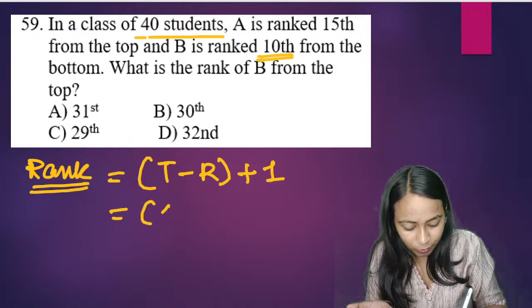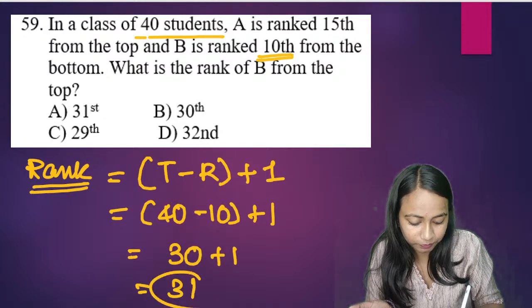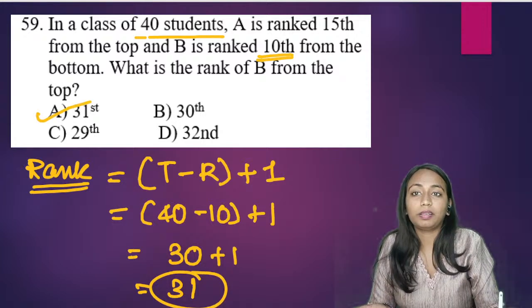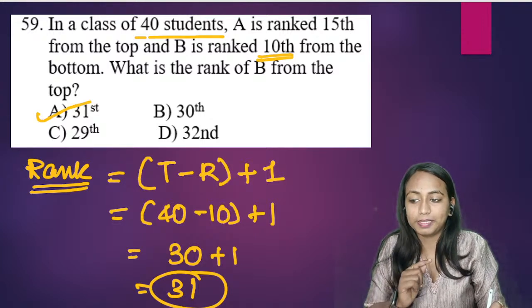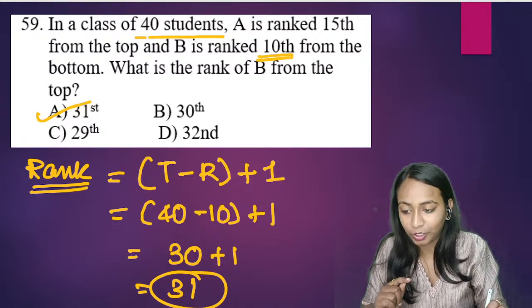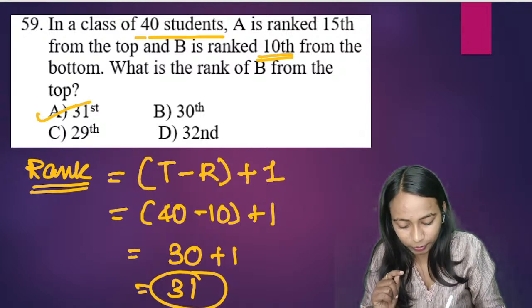So very simply we are going to do 40 minus 10 plus 1, that will be 30 plus 1, that's going to be 31. So what will be the rank of B from the top? Top से B का rank कितना होगा? If his rank from bottom is 10, then from top his rank is going to be 31. Okay, from top what it will be? So from top it will be 31.